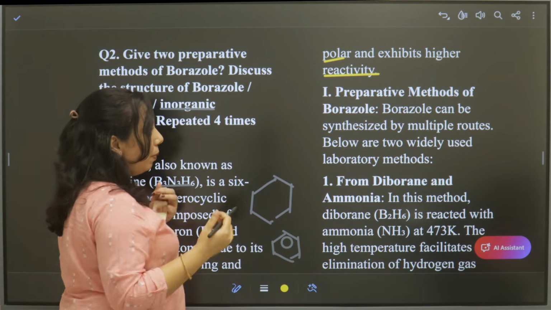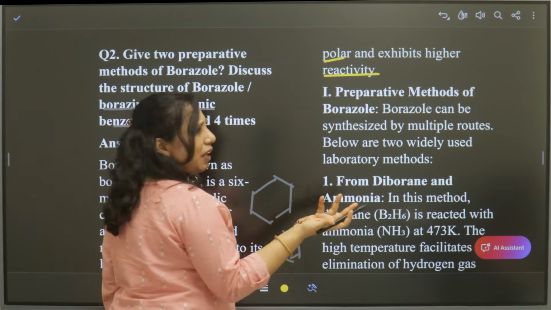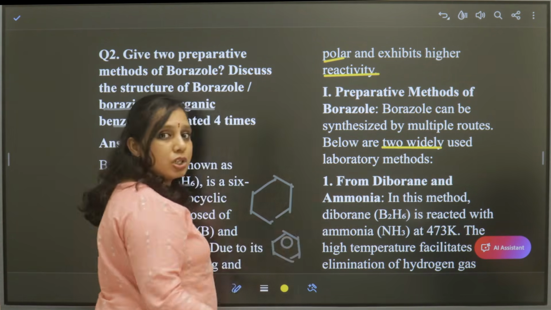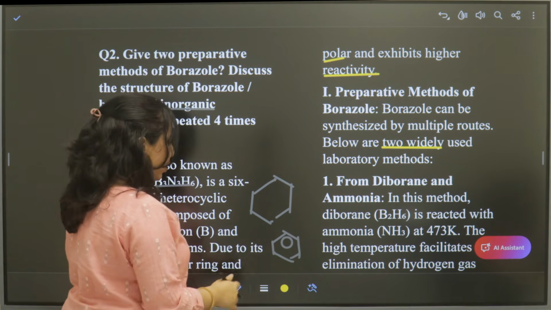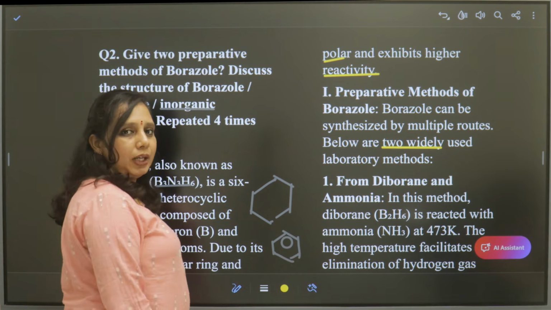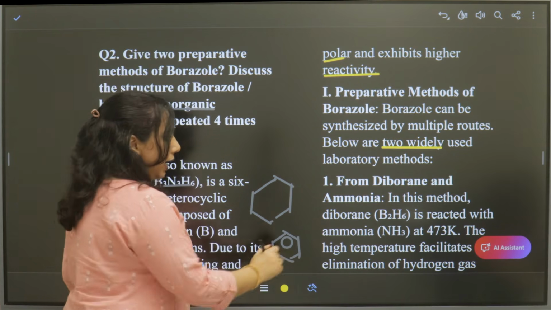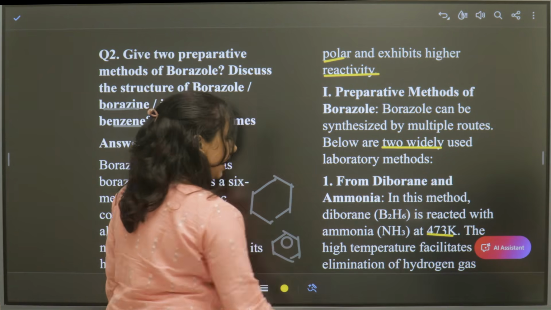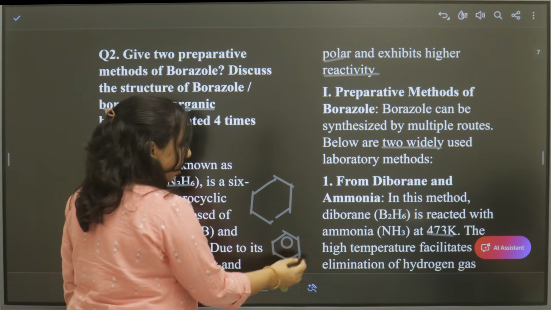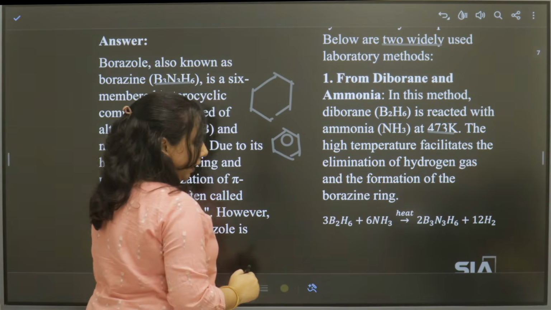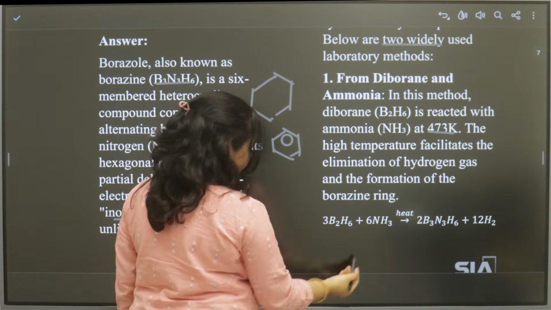Now let us come to the preparative methods. There are many methods, but 2 of them are widely used. These are the most used laboratory methods we are going to discuss. The first one is diborane and ammonia. Diborane and ammonia are reacted at 473 Kelvin. At this high temperature, we get the borazine ring. So remember this equation.